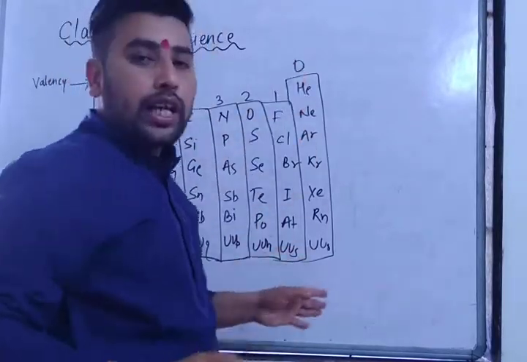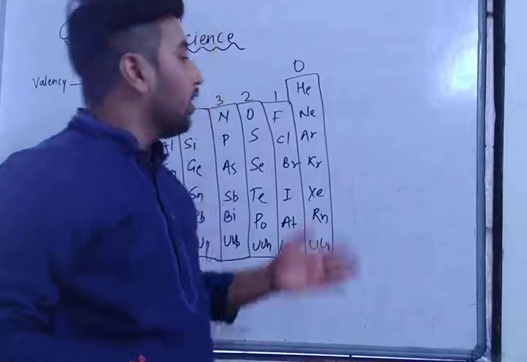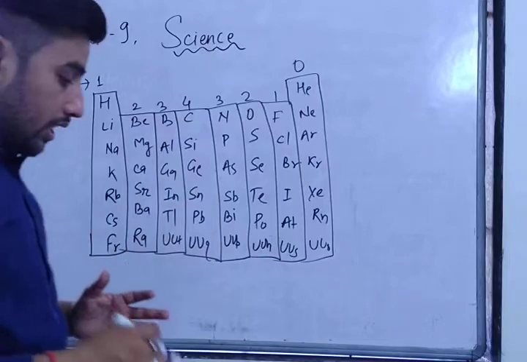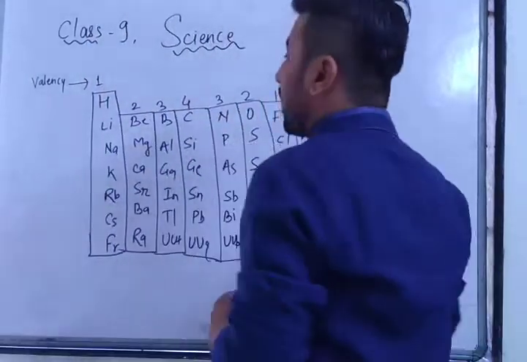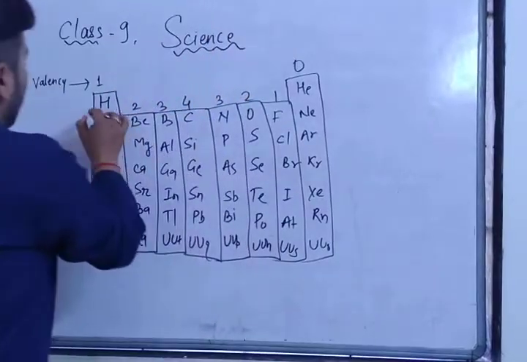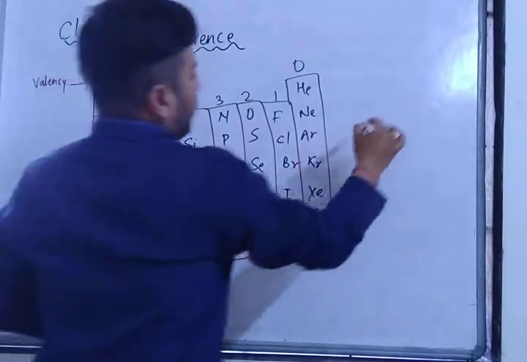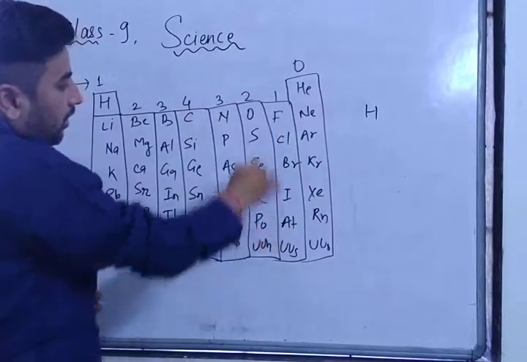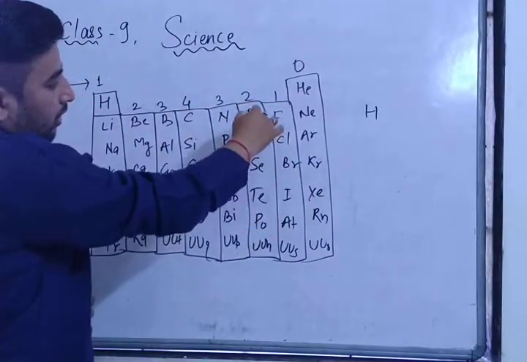And here, no need to take any electron, no need to lose any electron, so they get stability. Now, what are the uses of this valency? In this video we will specially describe the uses of these things. As for example, the first element is hydrogen. Just suppose we are taking hydrogen, and second, take oxygen.